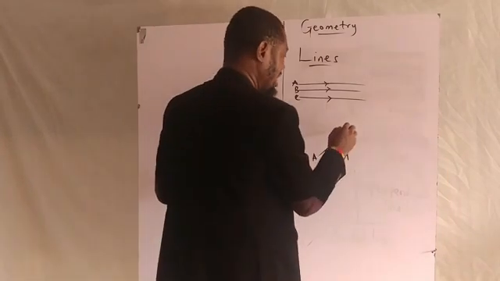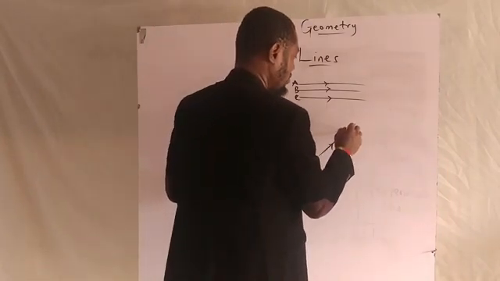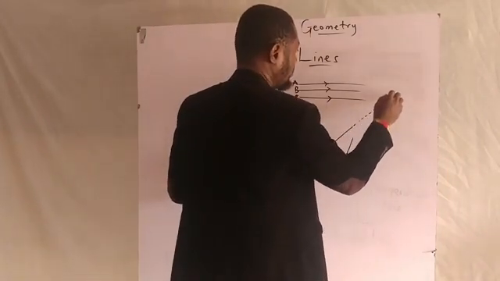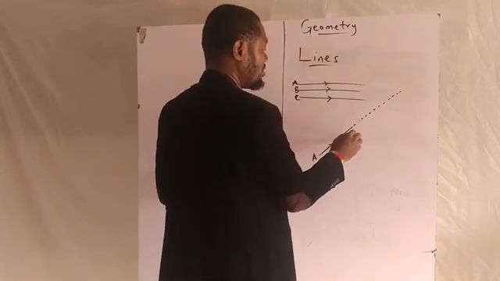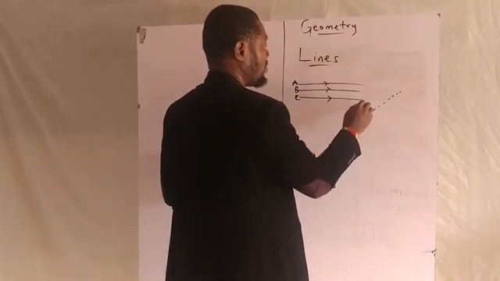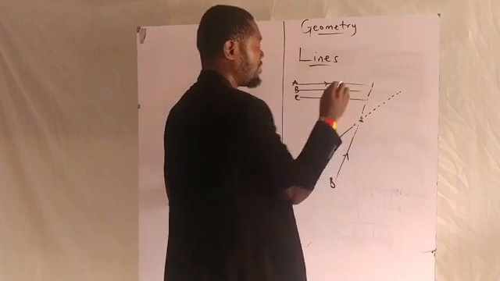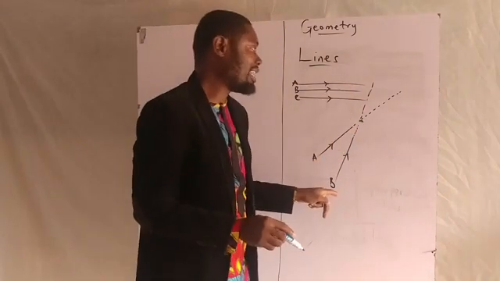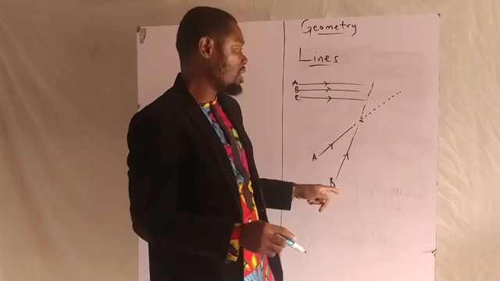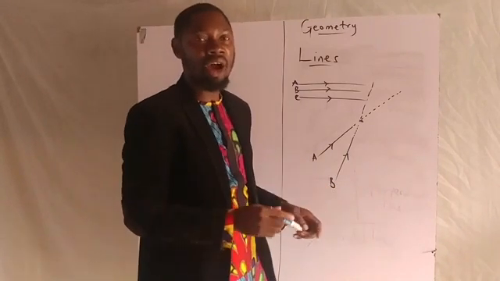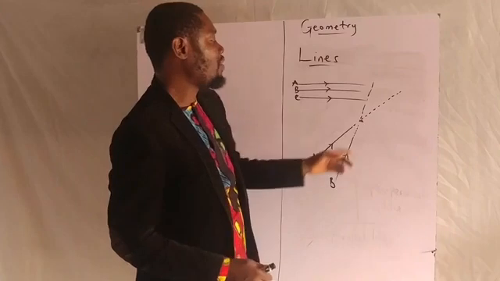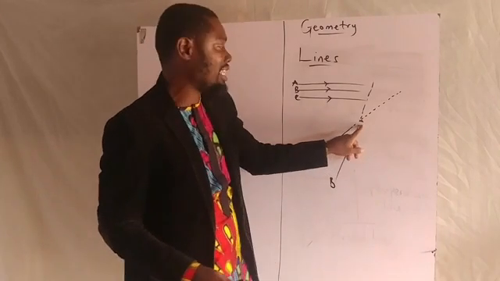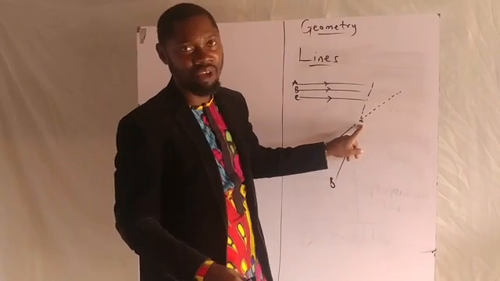If I extend these two lines, you see, at this point, that is their meeting point. So at this point, line A and line B will not be considered parallel lines because they have a meeting point. You can see they intersect at that particular point where they met.